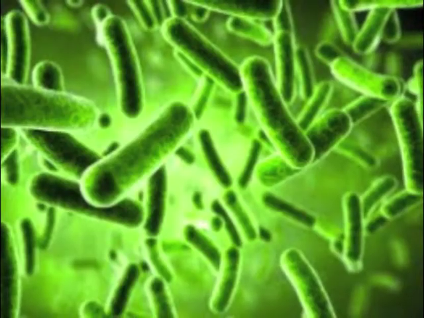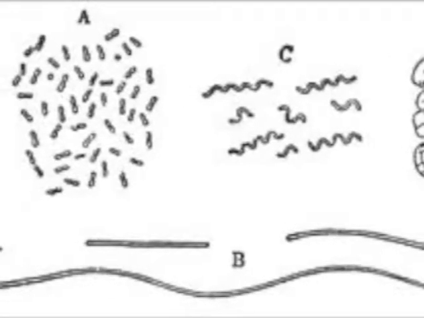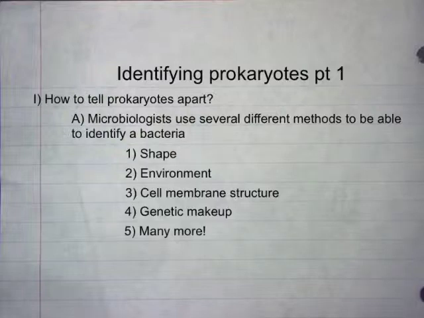But just how do we go about telling the difference between organisms so small? That is the topic of today. Identifying prokaryotes, Part 1. How to tell prokaryotes apart. Microbiologists use several different methods to be able to identify a bacteria: shape, environment, cell membrane structure, genetic makeup, and many more.